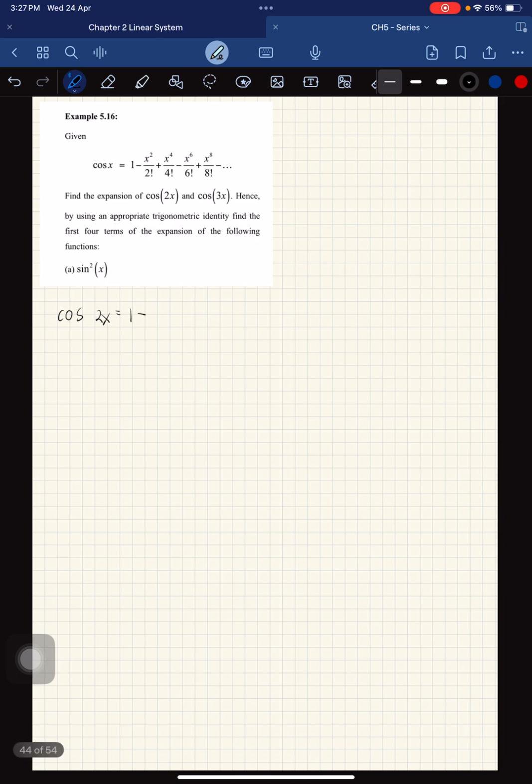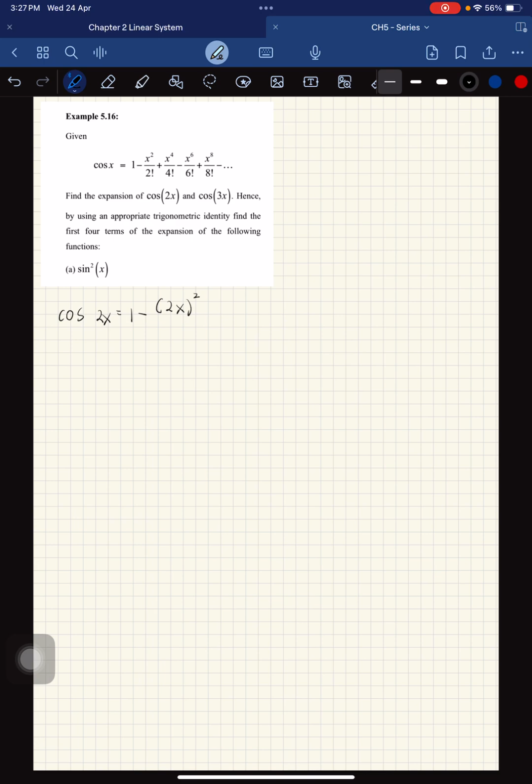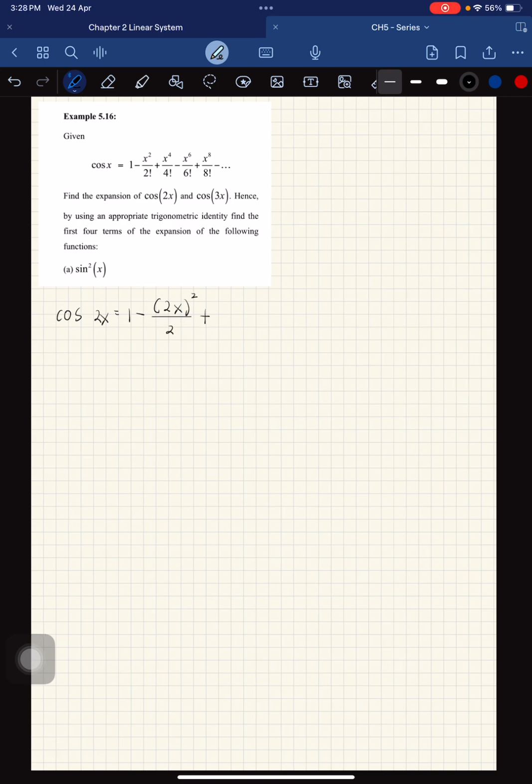So 1 minus 2x squared over 2, plus 2x to the power of 4 over 4 factorial, 4 factorial is equal to 24, minus 2x to the power of 6 over 6 factorial, which is 720, and plus 2x to the power of 8 over 8 factorial, which is 40,320.